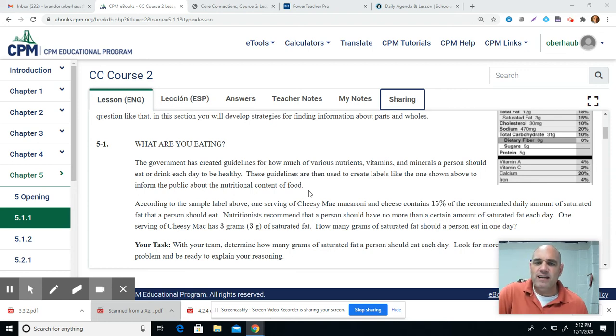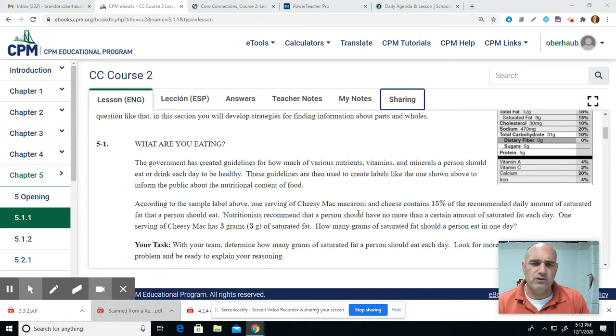So the government has created guidelines for how much of various nutrients, vitamins, and minerals a person should eat or drink each day to be healthy. These guidelines are then used to create labels like the one shown above to inform the public about the nutritional content of food. According to the sample label above, one serving of cheesy macaroni and cheese contains 15% of the recommended daily amount of saturated fat that a person should eat.